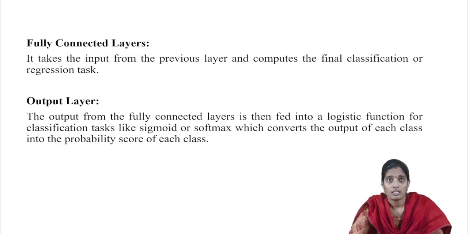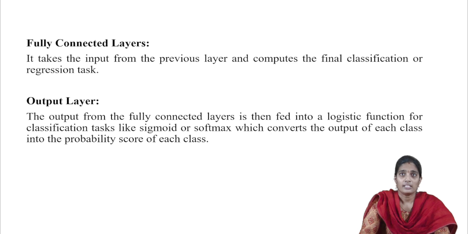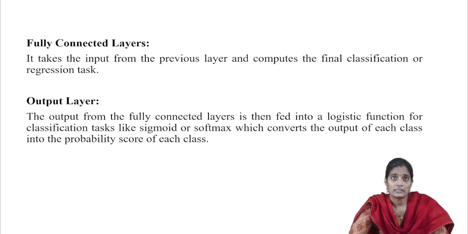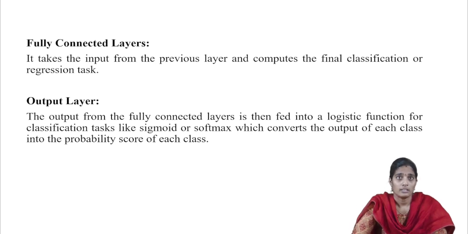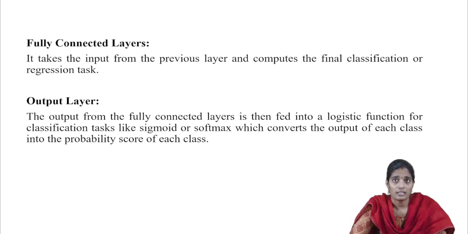The next is the fully connected layer. It takes the input from the previous layer. Finally, it is going to perform either the classification or regression task. Then the output of the fully connected layer is connected to the output layer. The output from the fully connected layer is connected into the logistic regression for the classification task.